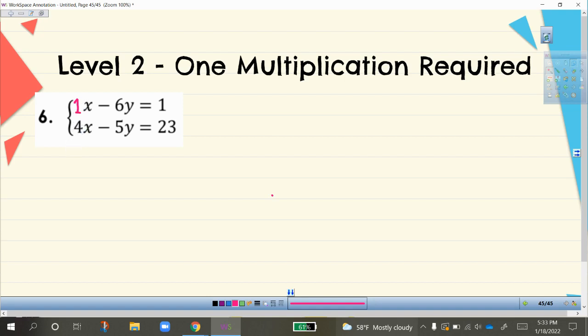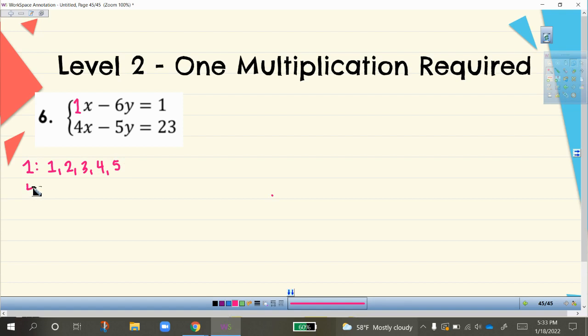So I'm going to find the least common multiple of 1 and 4. So first for 1. Multiples of 1. Well, 1 times 1 is 1. 1 times 2 is 2. 1 times 3 is 3. 1 times 4 is 4. And 1 times 5 is 5.